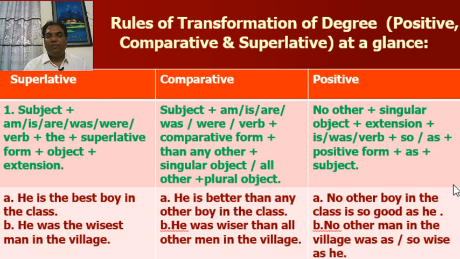Now, rules of transformation of degree: positive, comparative and superlative at a glance. Superlative. First, look at the rule. Subject plus am, is, are, was, were, or any other verb plus the plus superlative form plus object plus extension.